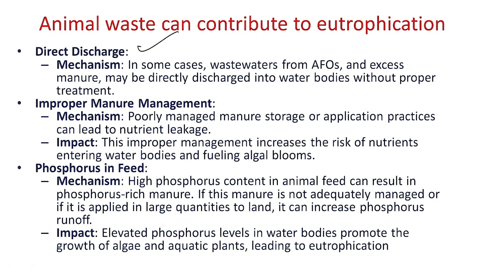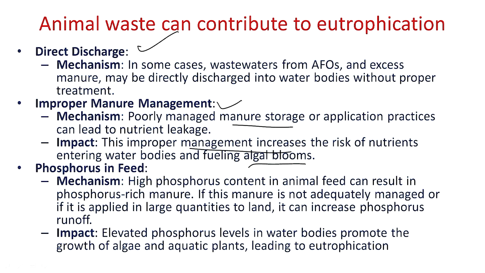Another way through which animal waste leads to eutrophication is improper management of animal manure. Improperly managed manure storage systems and application practices lead to leaking of nutrients into these water bodies. Improper management increases the risk of these nutrients entering the water body and causing algal bloom.